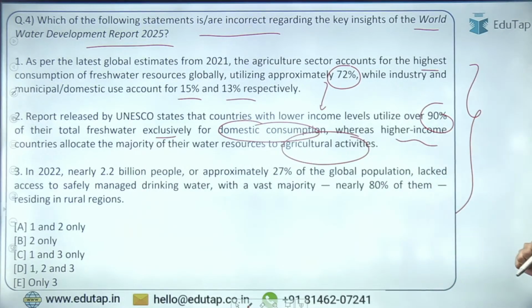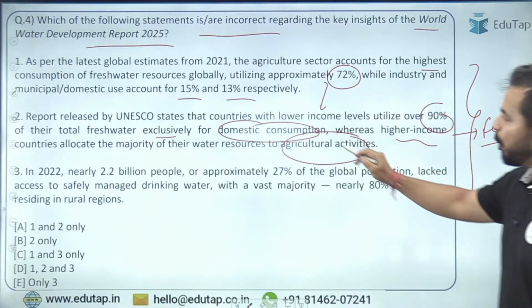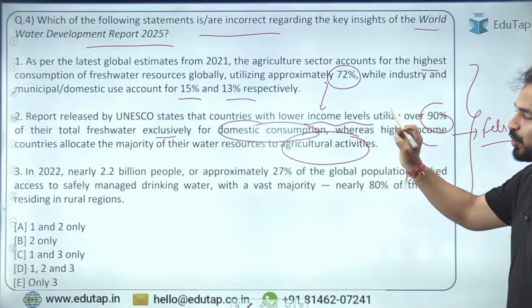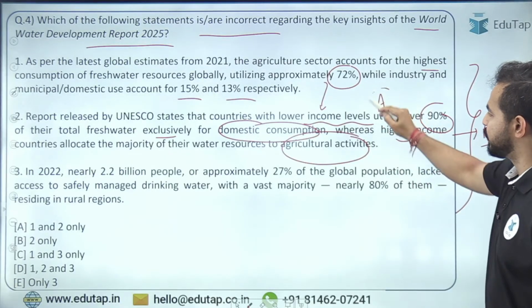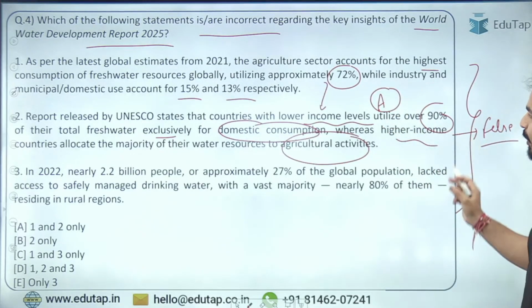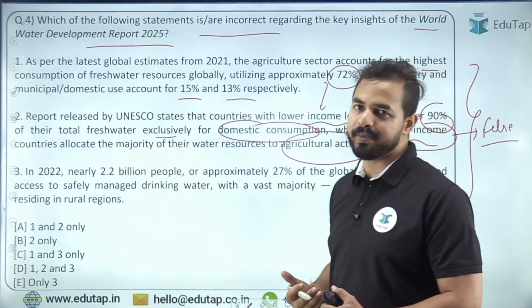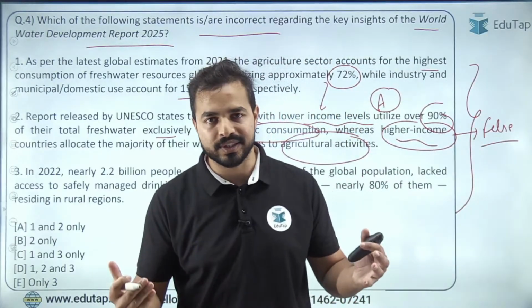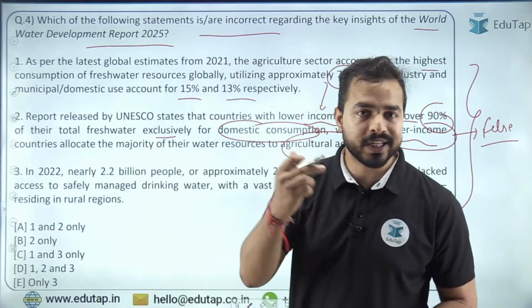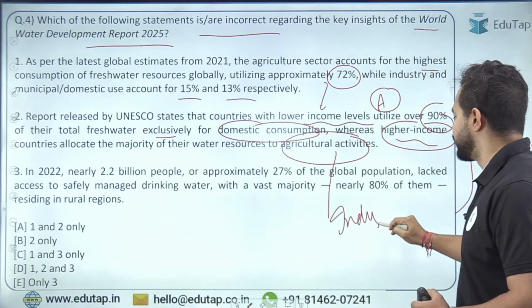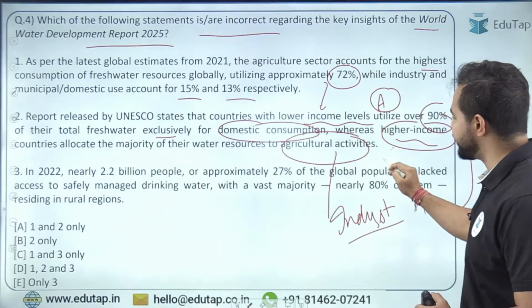The statement number 2, so this statement is false here. Why so? Because when we talk about the lower income level countries, they basically use most of the fresh water for agriculture purposes, for agricultural activities. And when we talk about the higher income countries, guys, higher income countries में क्या होता है? उनकी इकोनॉमी किसके ऊपर बेस्ड है? Their economy is based on industries. So that's why agriculture activity is not the right answer. It is industry that is the right answer. So that's why the second statement is incorrect.